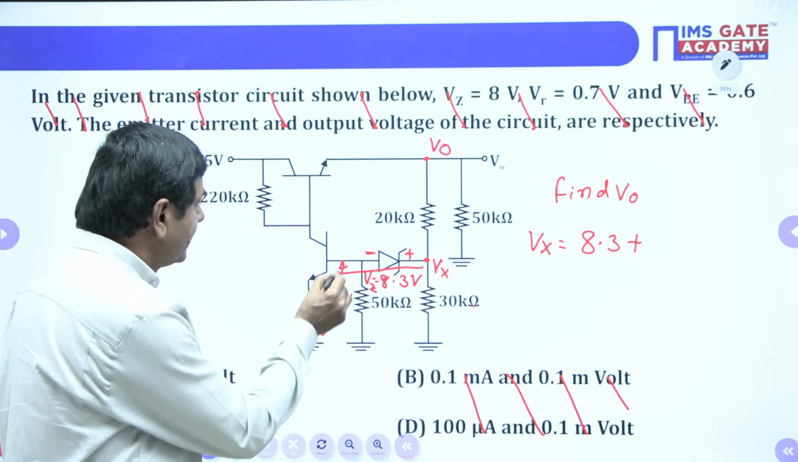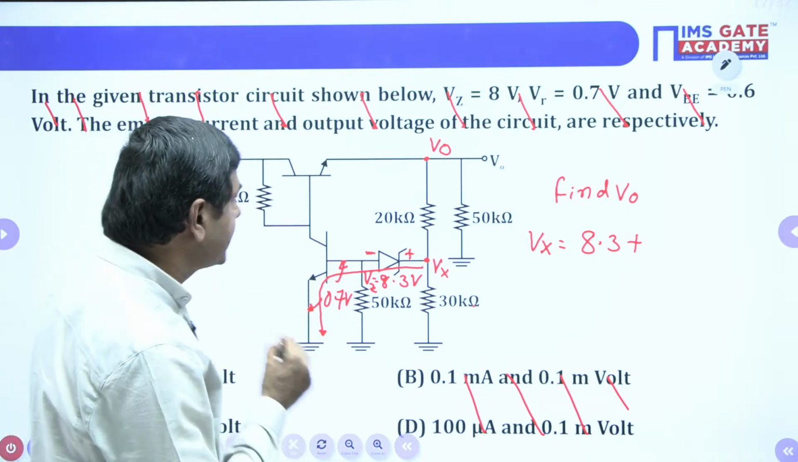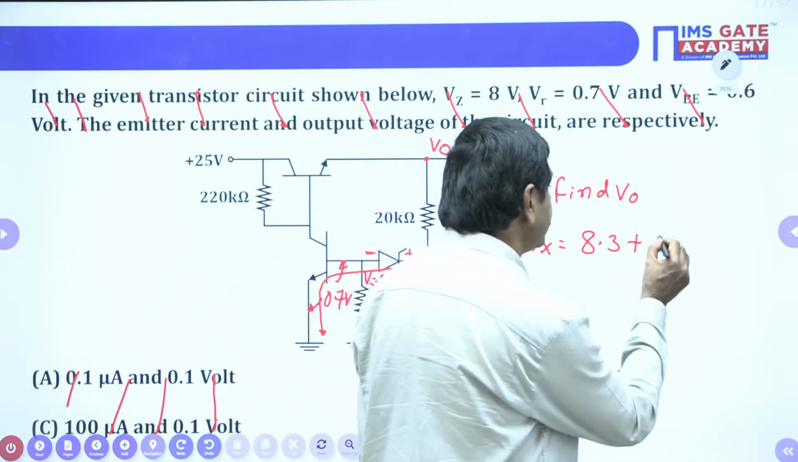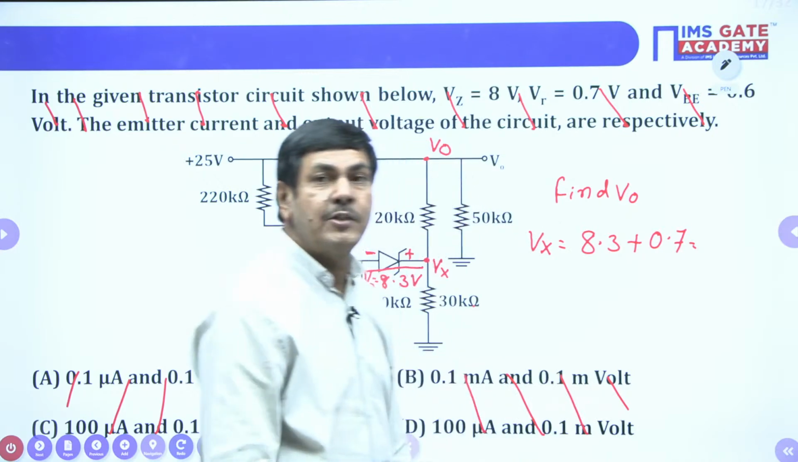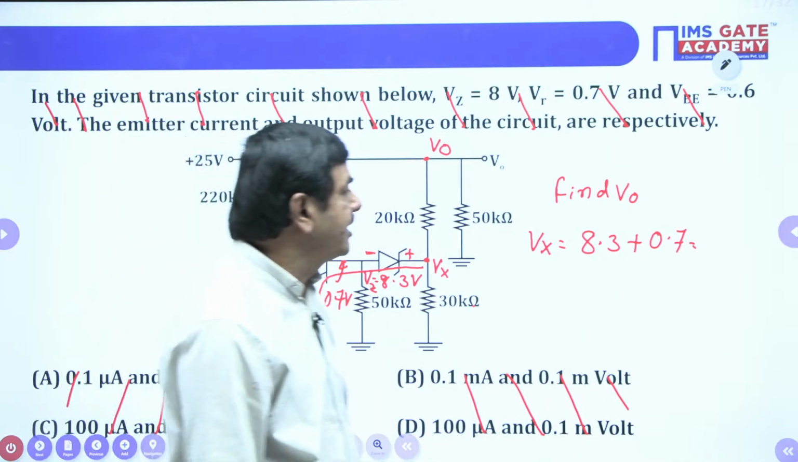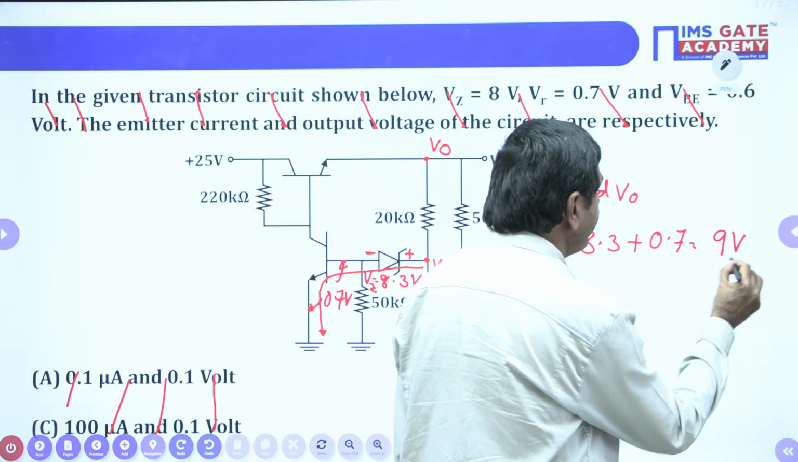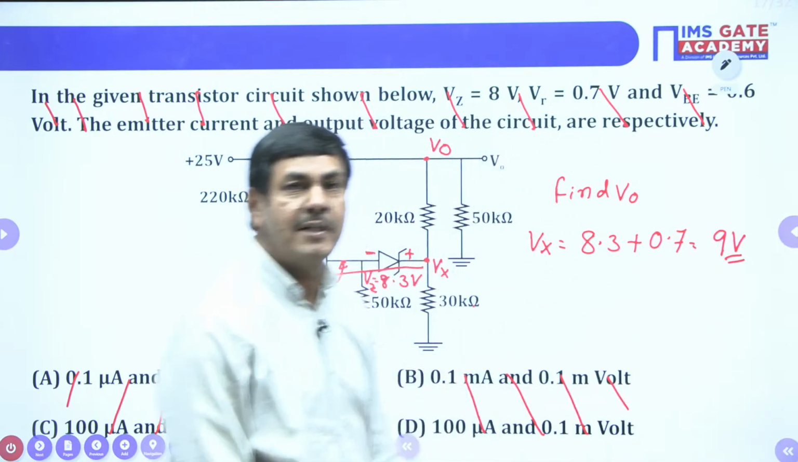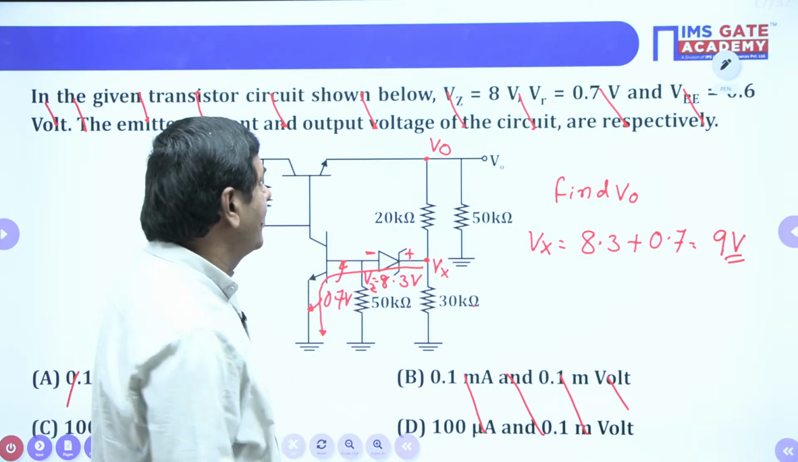Plus the base to emitter voltage, which we got as 0.7 volts. Yes, I am putting 0.7 volts here. Finally, what is the total Vx available? 8.3 plus 0.7 is nothing but 9 volts available. This voltage is 9 volts. This is the Vx value.